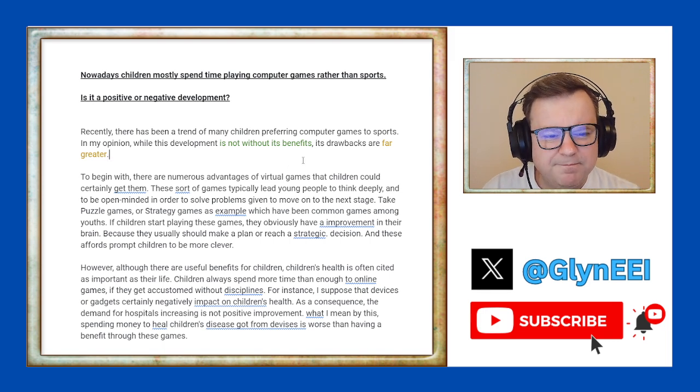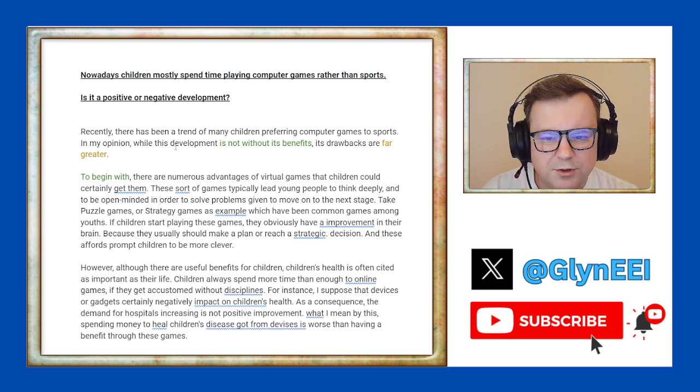Great. So I hope we get a bunch of paragraphs now talking about the drawbacks, the negative side, explaining why playing computer games is bad for children. To begin with, some good signposting language. We could go with firstly, but to begin with, fine, good signposting. There are numerous advantages of virtual games.